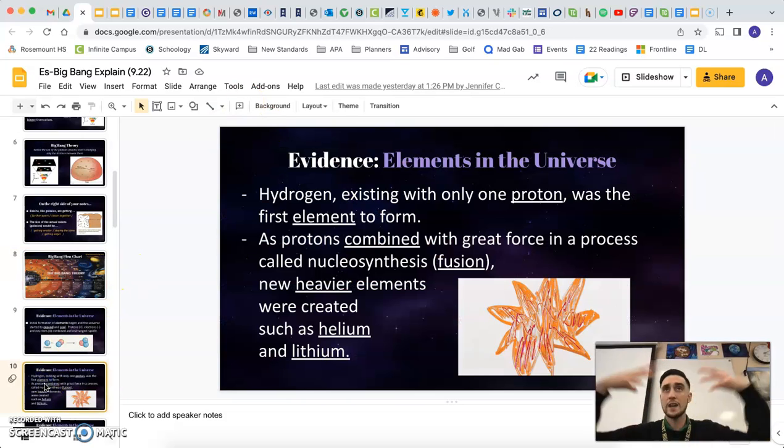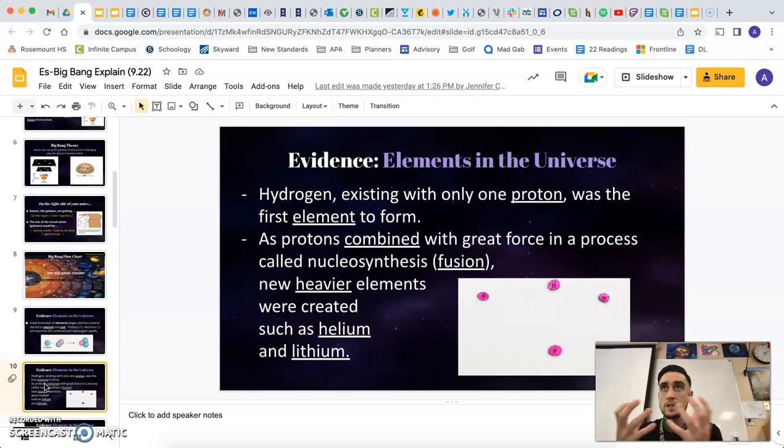It's provided it's cooled down and there's these protons that have been generated. Well, it's easy to say that hydrogen's the first element that's formed because it was super easy for the universe to actually form that. All it takes is 1 proton.